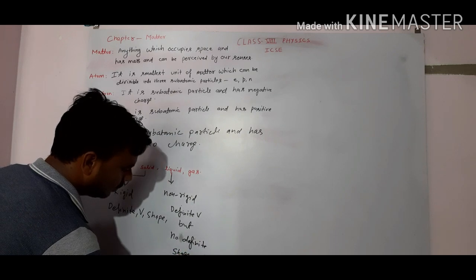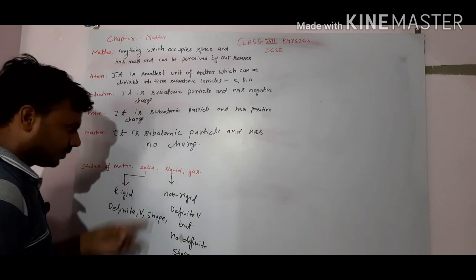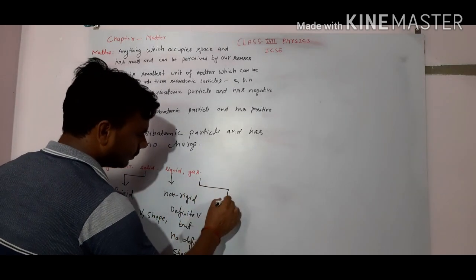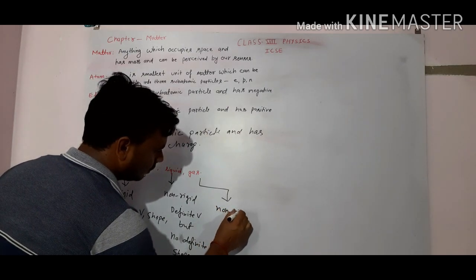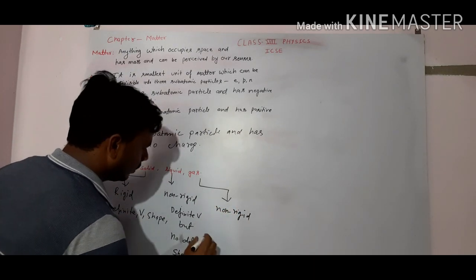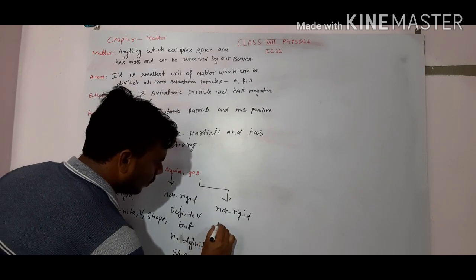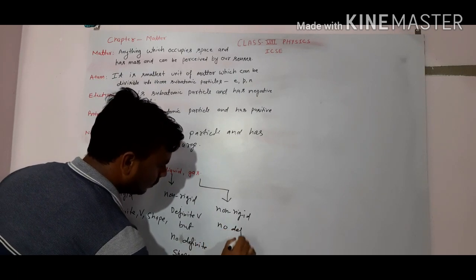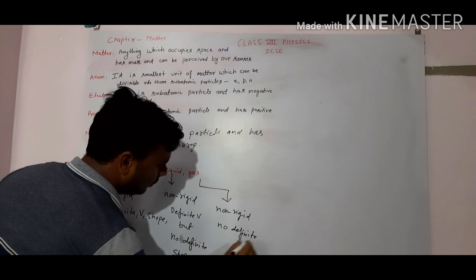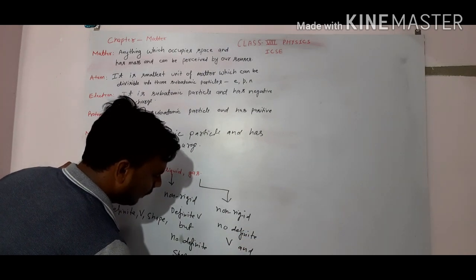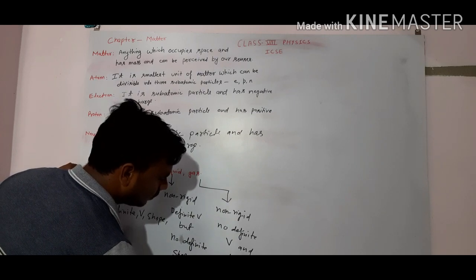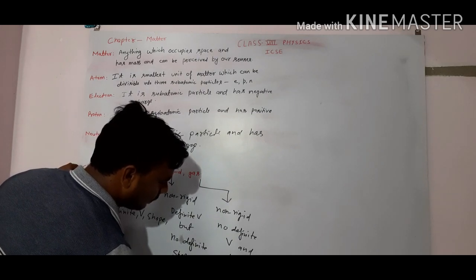And what is gas? Gases are also non-rigid and they have no definite volume and no definite shape.